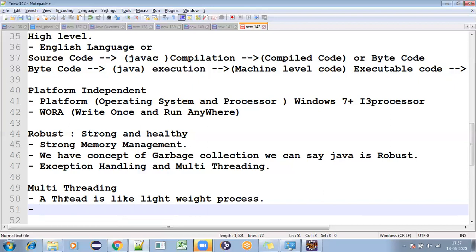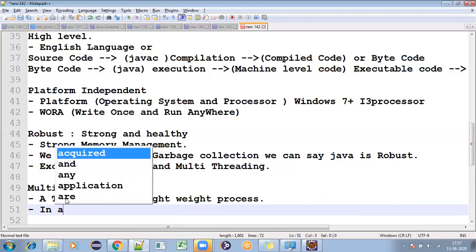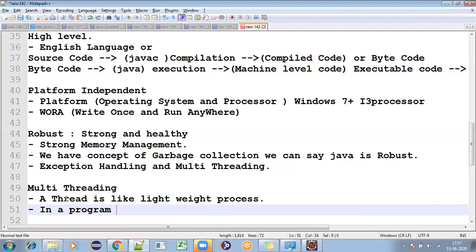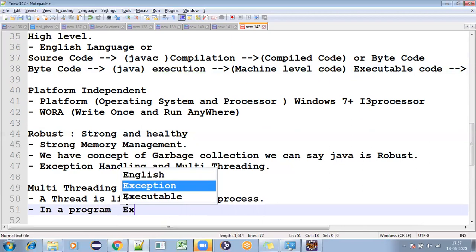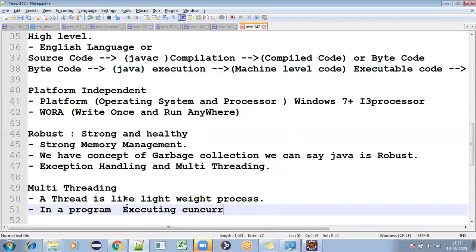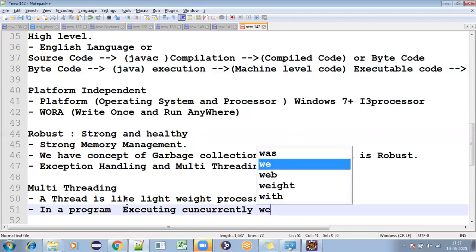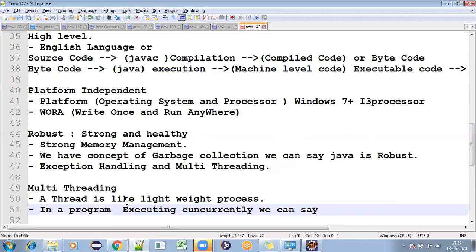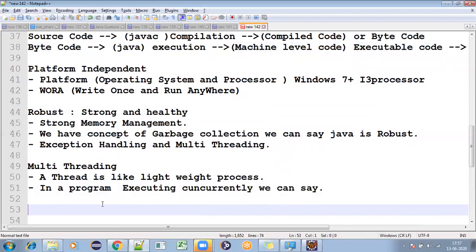If I take one simple program, and in that program there are multiple tasks executing concurrently, in one single program with several tasks executing concurrently, we can say it is multi-threading.